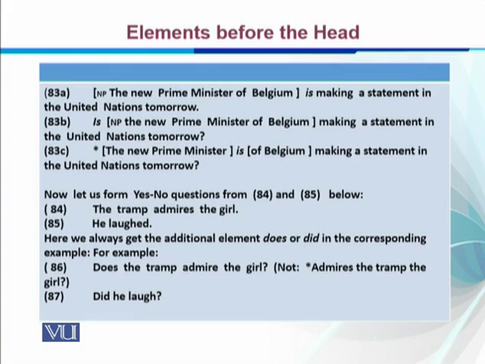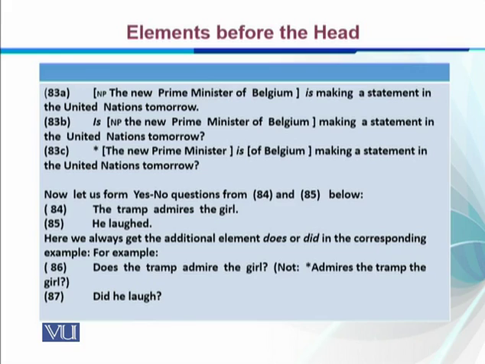For example, the tramp admires the girl and he laughed. In these two sentences, we do not have any auxiliary. They are yes-no questions. What we do is we bring do, does, and did, right? So we can have a question like this. The tramp admires the girl. So we bring does: does the tramp admire the girl?